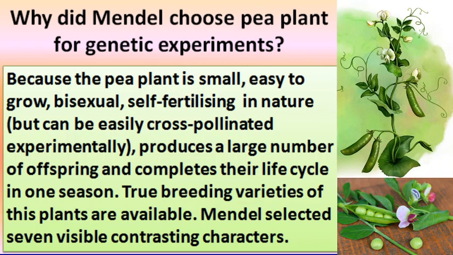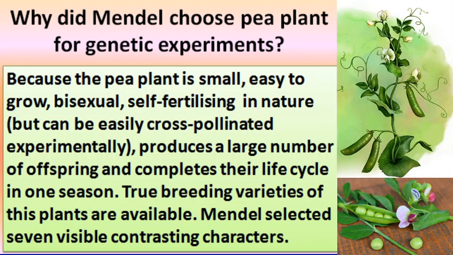Other advantages are: the pea plant produces a large number of offspring and completes its life cycle in one season. There are true breeding varieties of these plants. That's why Mendel selected 7 contrasting characters.